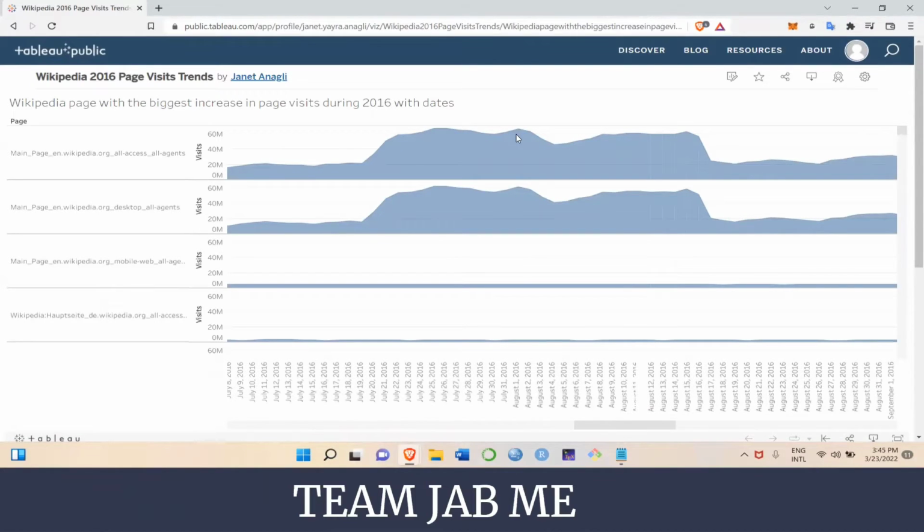Then from this area chart, you can see that on July 19th, there was a sharp increase to about 60 million views, and it stabilized until August 16th, where it declined again to about 20 million views.